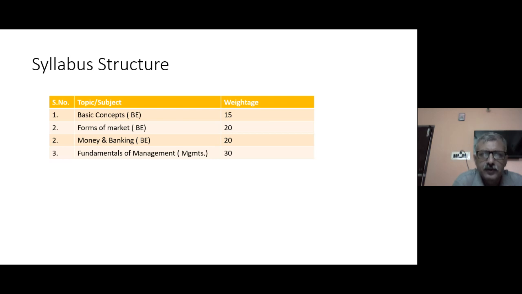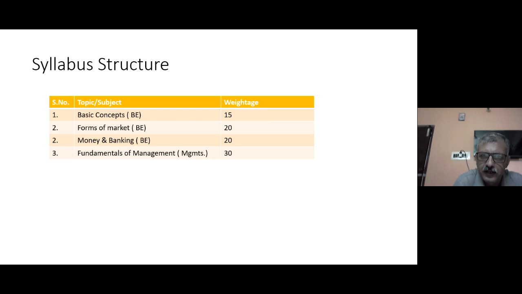Now the segregation of marks would be like this. Basic concepts would be 15 marks, the forms of market 20, money and banking 20, and 15 for business economics and environment. In fundamentals of management, we will cover all the fundamental management concepts: what is management, different levels of management, etcetera, which will have a weightage of around 30 marks in your paper.